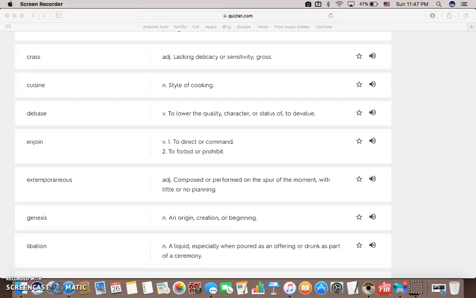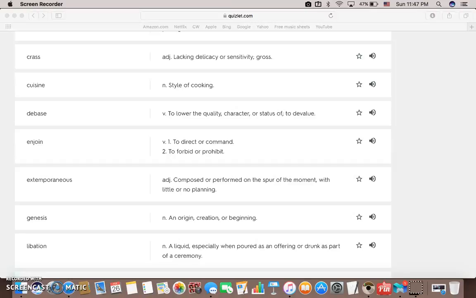So the next word is extemporaneous. Extemporaneous means composed or performed on the spur of the moment, with little or no planning. So I can say after my experiences this weekend, Ara is definitely one of the most talented extemporaneous speakers. He's able to come up with an argument on the spot with little planning.